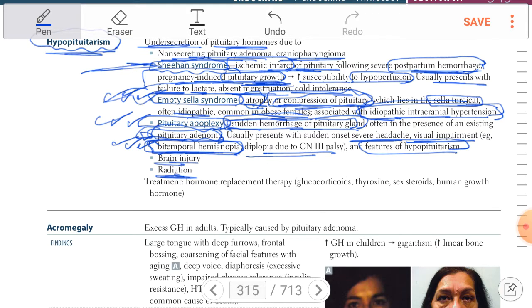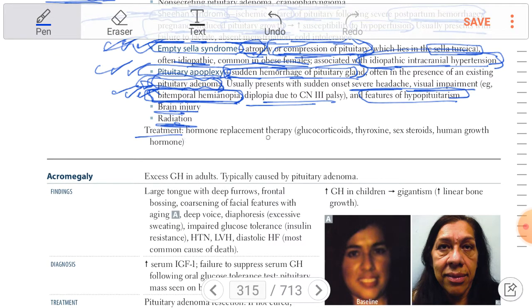hemianopia. Then the treatment is hormone replacement therapy, because there is hypopituitarism. So you will give everything. You will give glucocorticoid, thyroxine, sex steroid, and also human growth hormone.